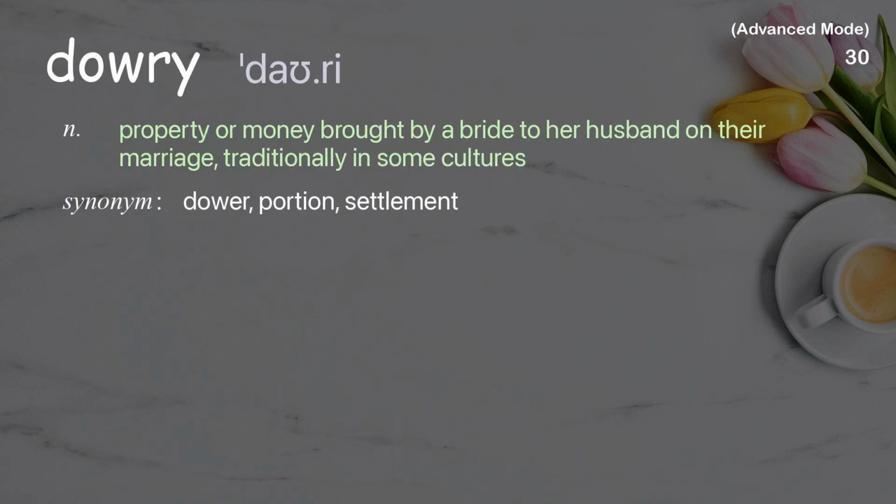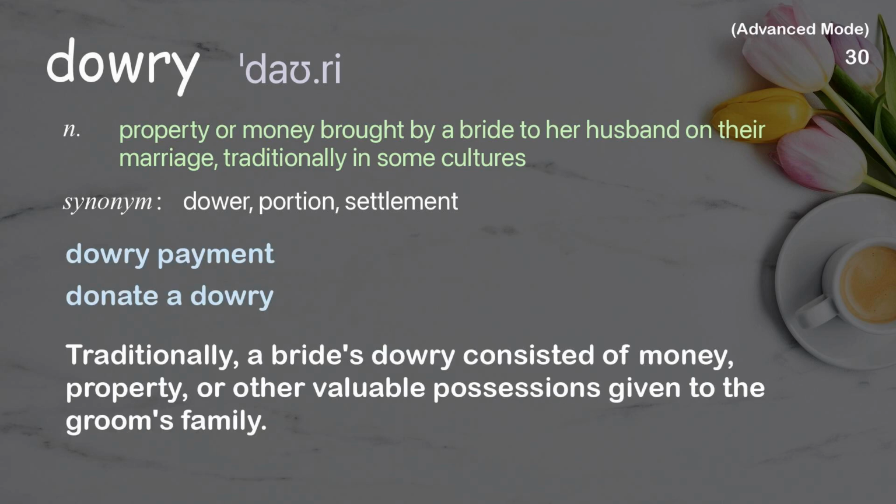Dowry. Property or money brought by a bride to her husband on their marriage, traditionally in some cultures. Examples: Dowry payment. Donate a dowry. Traditionally, a bride's dowry consisted of money, property, or other valuable possessions given to the groom's family.